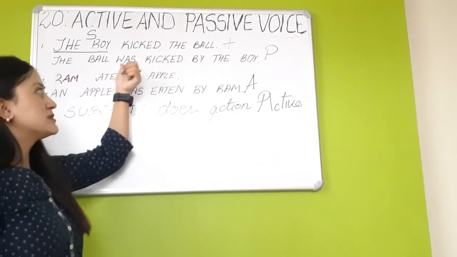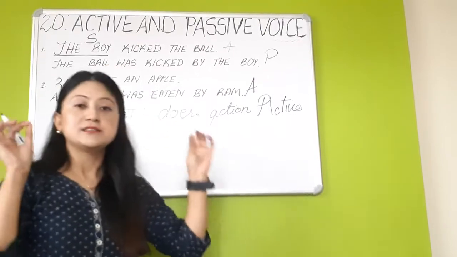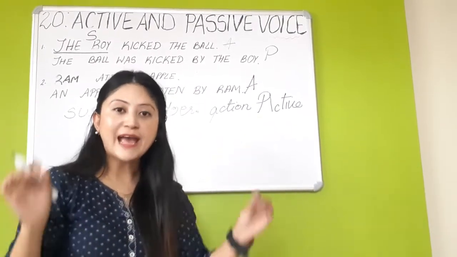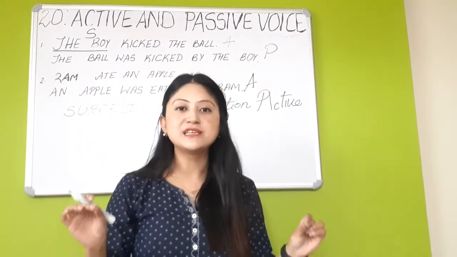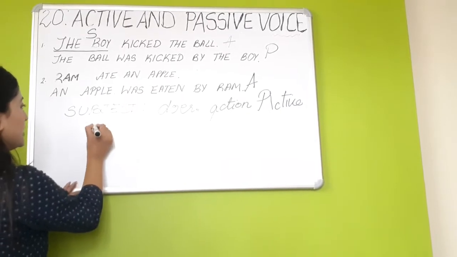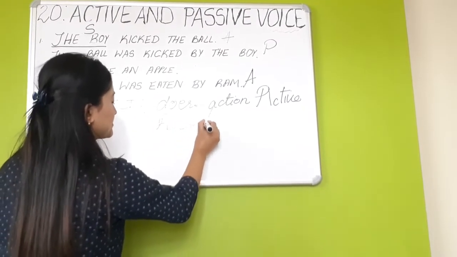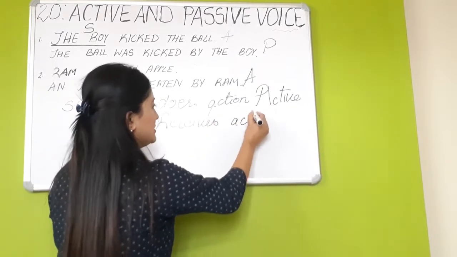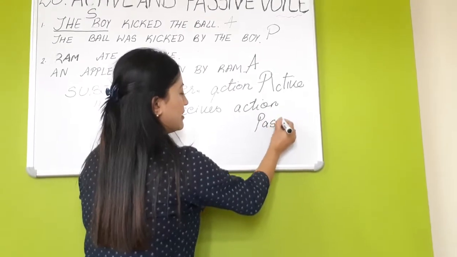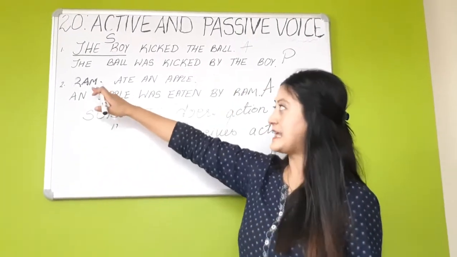Whereas, look at the second example. The ball was kicked by the boy. That means here, the subject is not the doer, but in fact, the subject receives the action. So the subject which receives the action is said to be in passive voice.